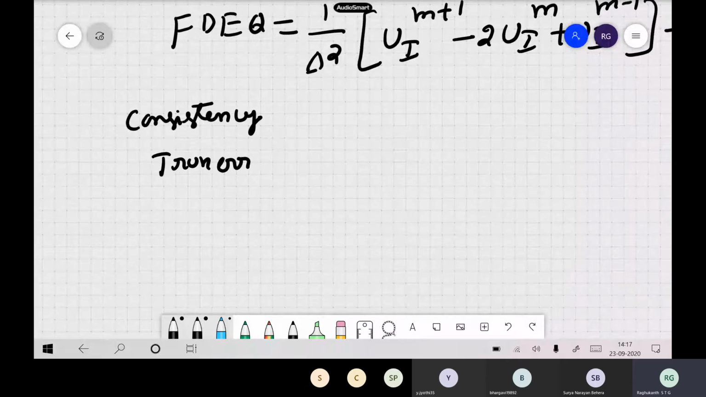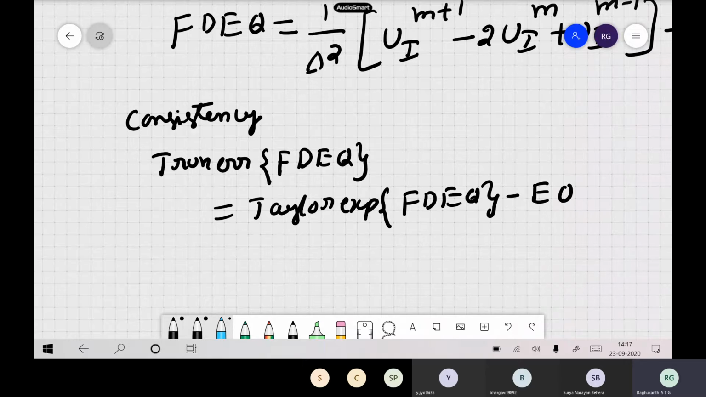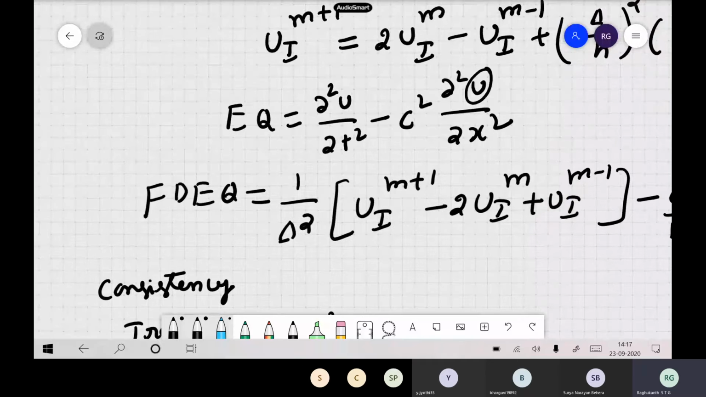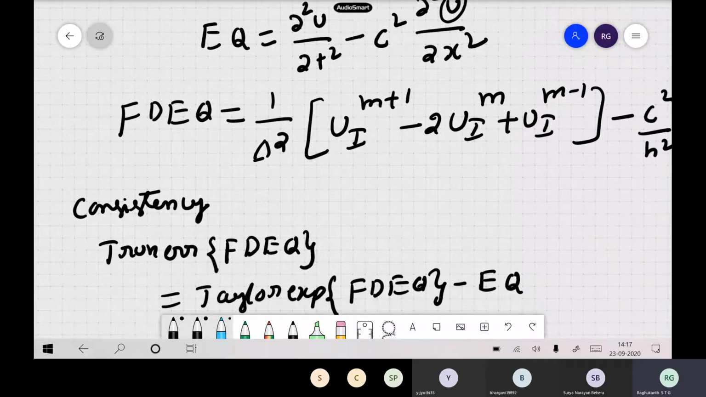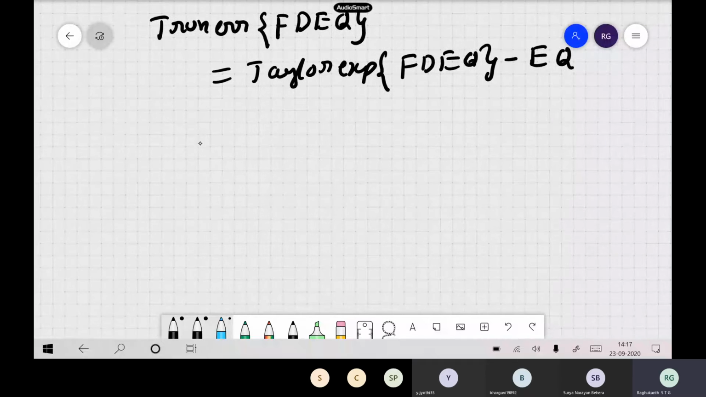So if you try to find out the truncation error of your finite difference equation, first of all you have to check this itself. This is the Taylor expansion. Of your finite difference equation minus the original equation. The original equation is dou square u by dou t square minus c square dou square u by dou x square, and your finite difference equation is this one. Now if you subtract this from this and expand in terms of Taylor series,